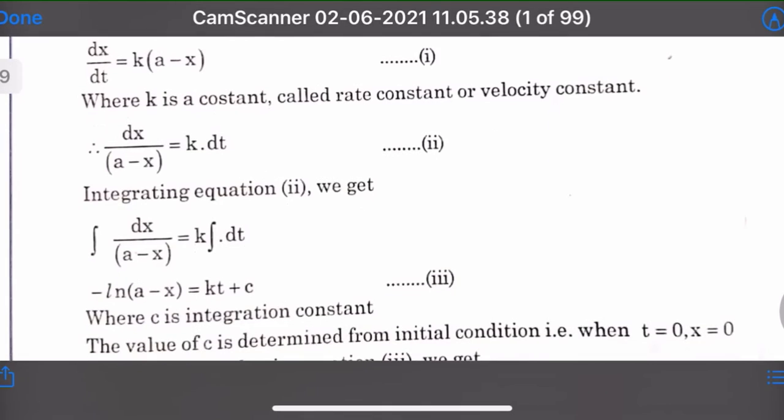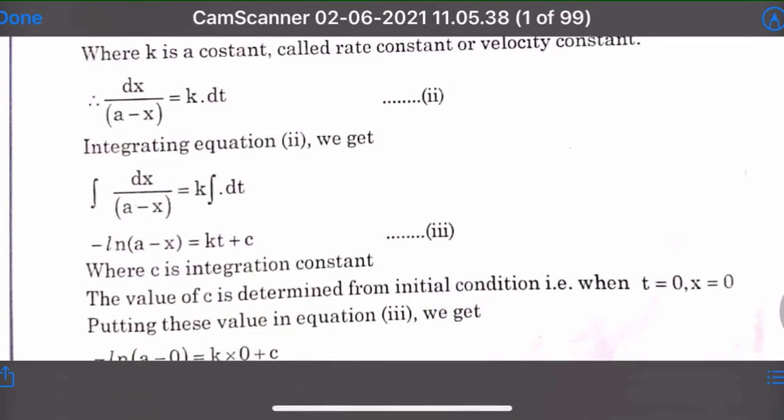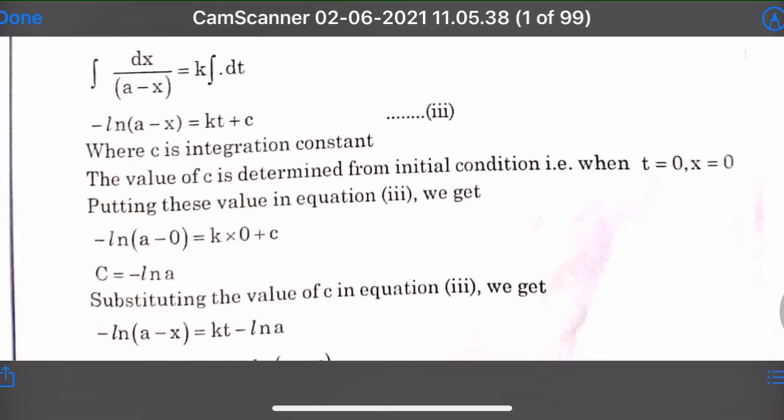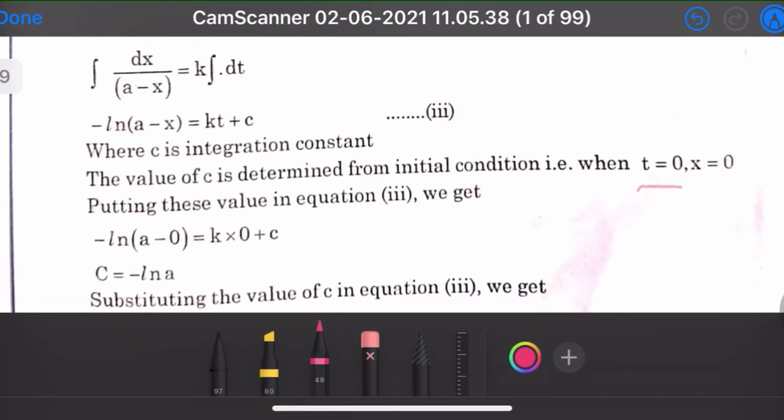હવે now integration લઈએ એટલે આપણને શું મળશે? Minus ln (a minus x) is equal to kt plus c, where c is the integration constant. The value of c is determined from the initial condition. હવે એક કંડિશન આપણે પુટ કરીએ તો કે t બરાબર 0 અને x બરાબર 0. તો આપણને શું મળશે?